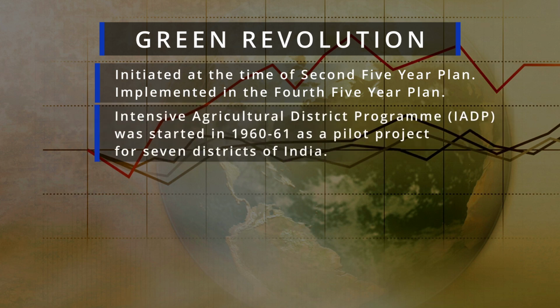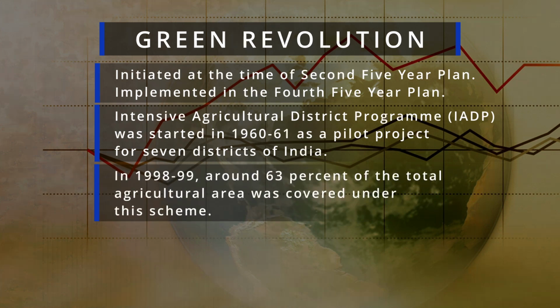Now, during the second 5-year plan, in the year 1960-61, the Intensive Agricultural District Program was implemented in 7 districts of the country. So that was a pilot project. And given the success of this project, during the fourth 5-year plan, the Green Revolution was implemented across the country. Now in the year 1998-99, around 63% of the total Indian agricultural area is under the scheme of the Green Revolution.